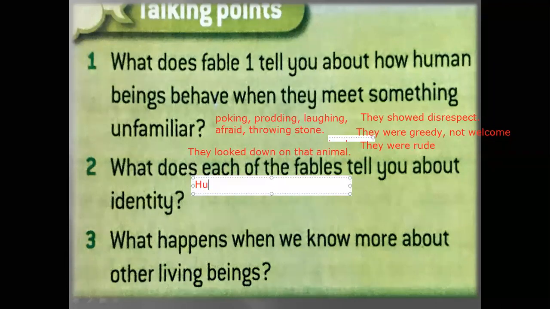In Fables 1, 2, and 3, they talked about human identity, and how they behave. They tell about how people around the world are reacting to other people, and that means each has a different kind of behavior.